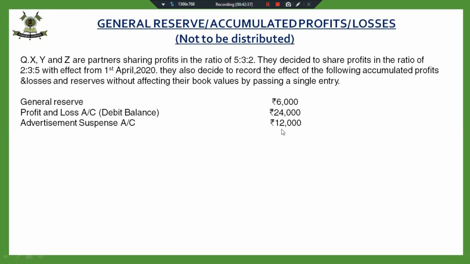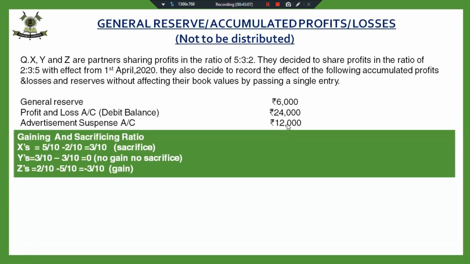So there are two negative figures and one positive figure. Fine. So 36,000 is negative and the net amount is negative. In that case, my entry will be reversed. It will not be gaining to sacrificing. It will be sacrificing to gaining. Since there are two negative figures, 24,000 and 12,000, the net effect comes out to be 30,000.